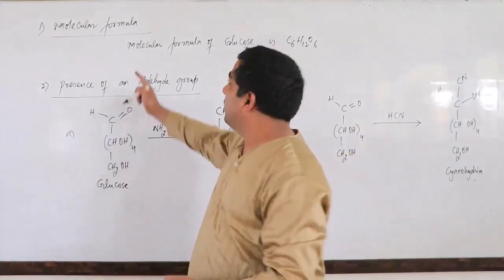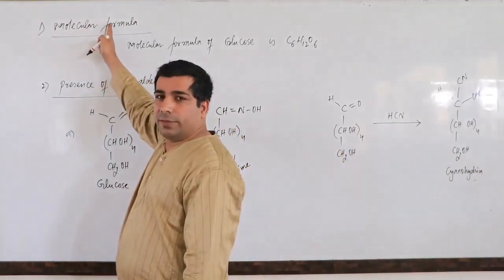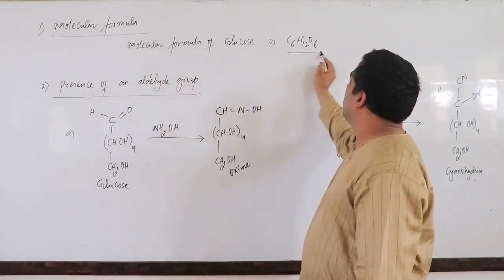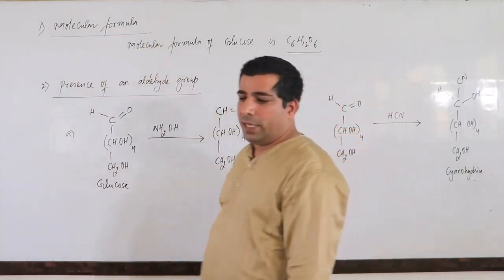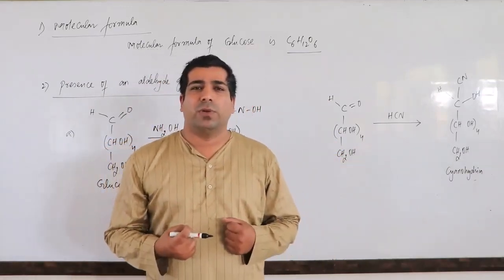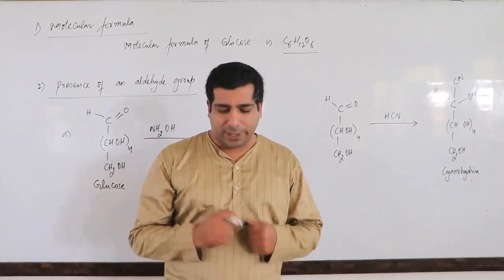The first factor is the molecular formula, which he discussed. He told us that the molecular formula of glucose is C6H12O6. Now there will be a question: how do we know the molecular formula of glucose is C6H12O6?